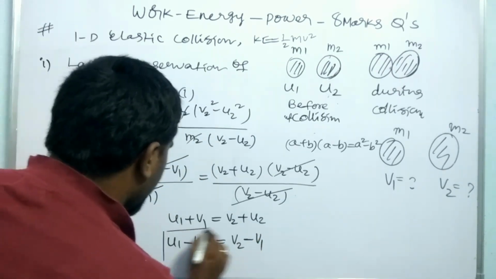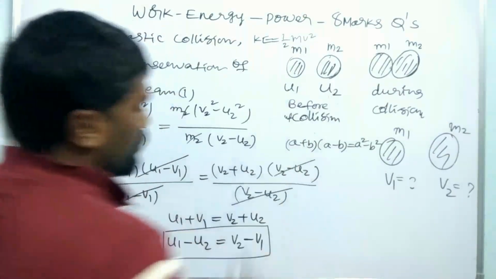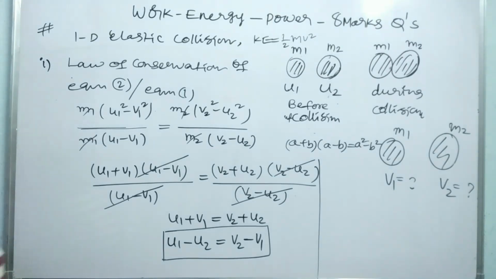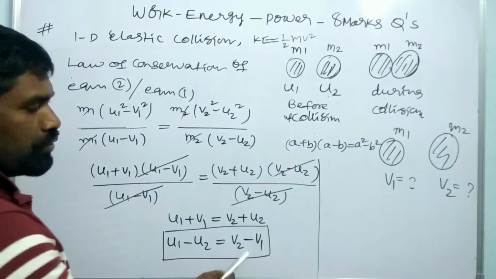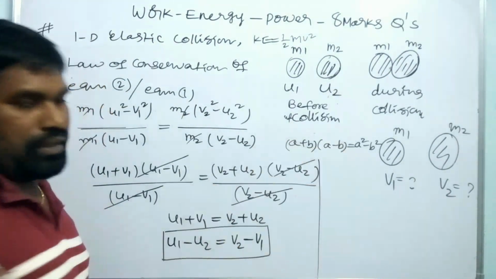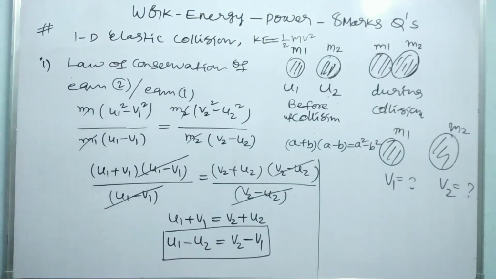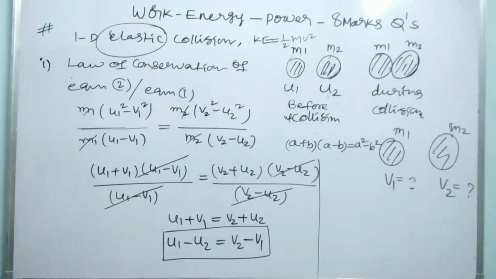This is a very important equation: u1 minus u2 is the relative approaching velocity before collision, and v2 minus v1 is the relative separation velocity after collision. So both are equal only in the case of elastic collision. In the case of inelastic collision, these are not equal.